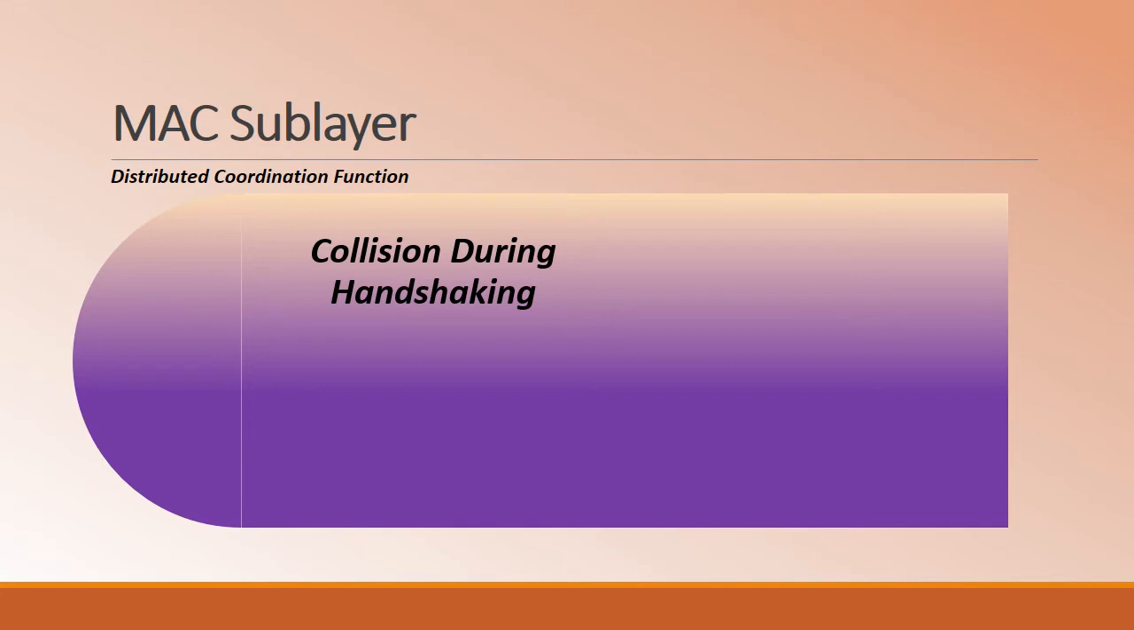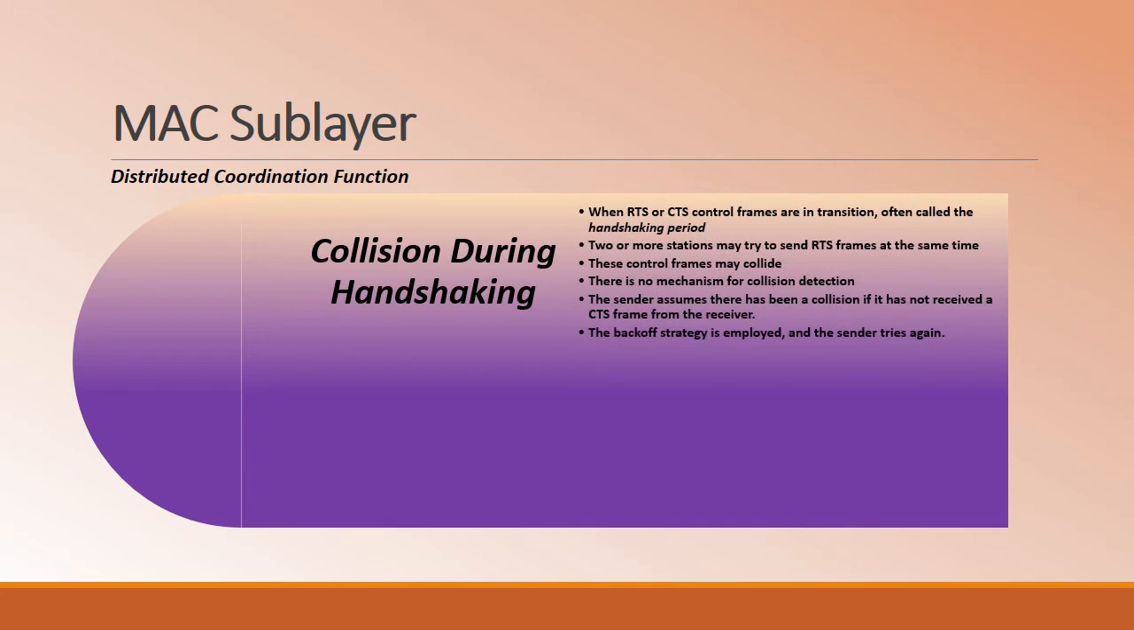So even though the collision is not occurring at the data transfer phase, two or more stations may send the RTS simultaneously. So these frames may collide among themselves. It is difficult to identify the collision in this particular case. To overcome this situation, if the CTS is not received before the timeout, then the backup strategy is implemented so that the sender can try resending the RTS again.